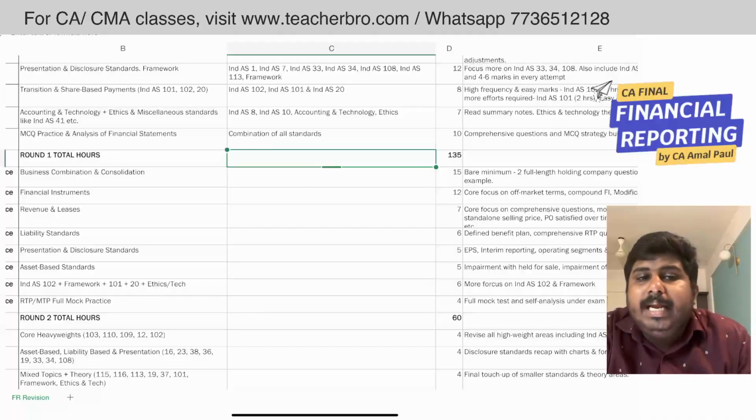And then you have to go ahead with Ind AS 12, framework, ethics and technology, those areas. For those areas, 6 hours you can spend. Ind AS 102 and framework should be the core focus. And then you should go ahead with RTP or MTP practice for your self examination. 4 hours you should spend.